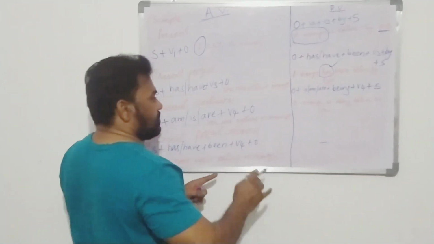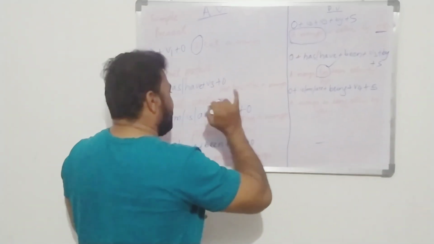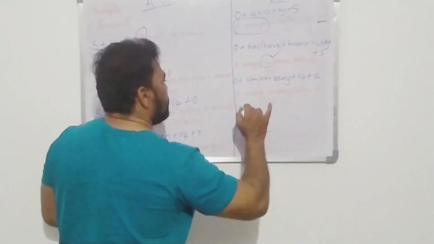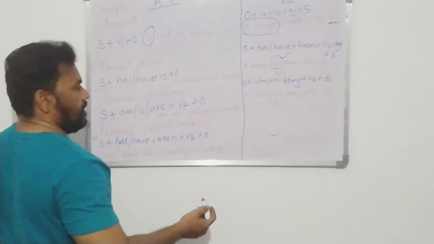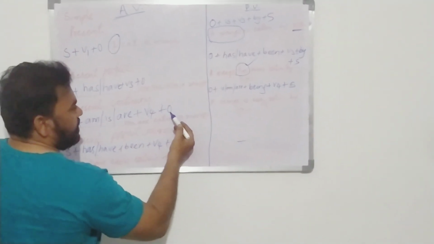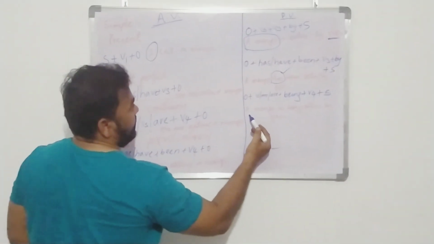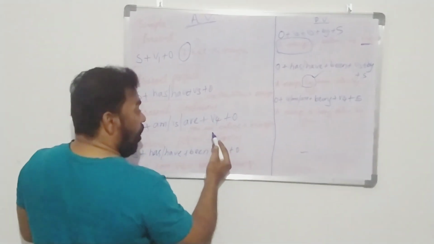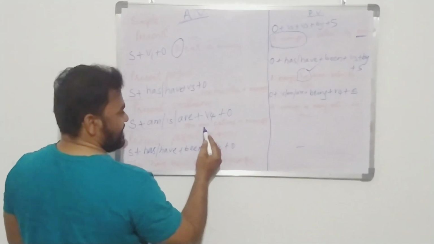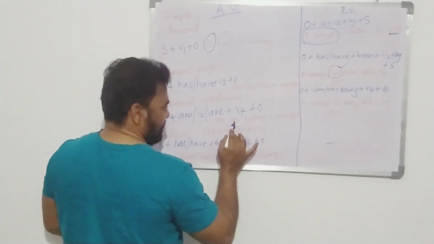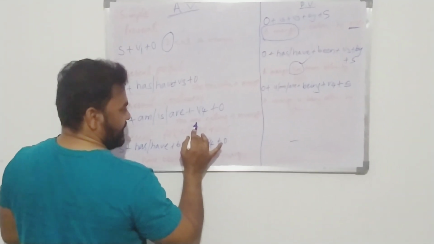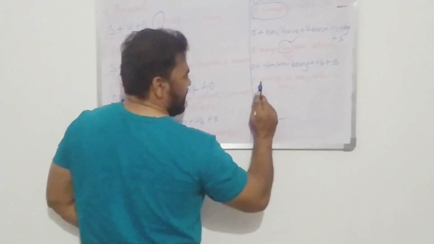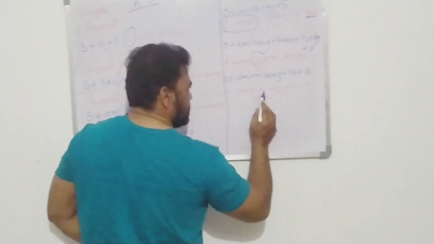When we are supposed to change the active voice in present continuous tense into passive voice, see how it can be changed. The object will be the subject in passive voice: a mango. The tense given is present, so the B form is in the present tense. So "is", as mango is singular. As mango is singular, we use "is".